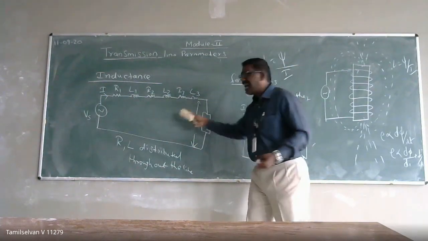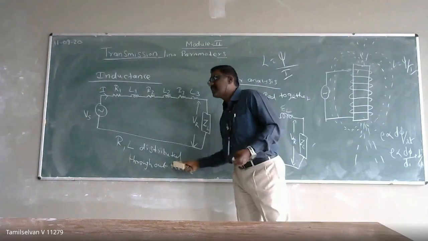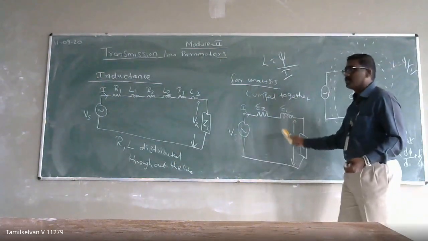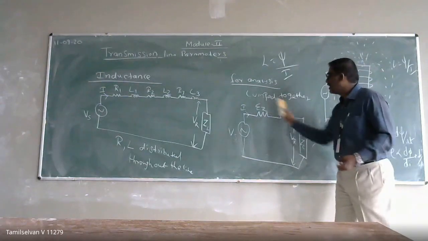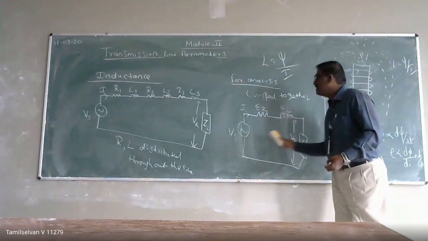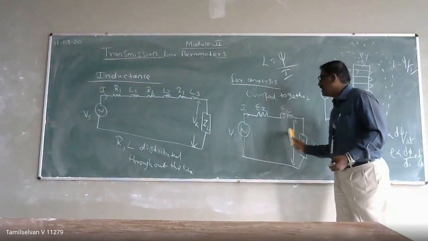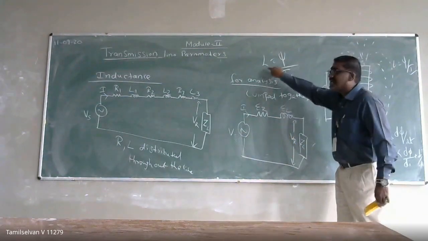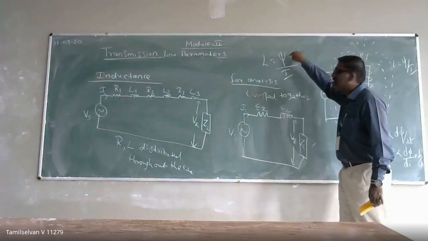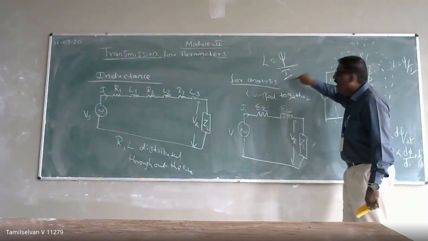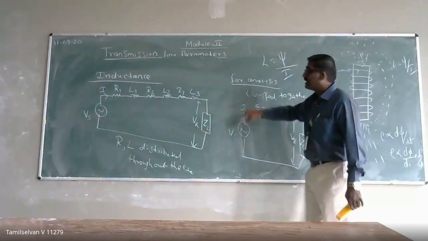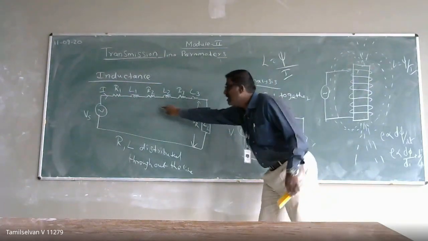This is the conventional representation. For our analysis purpose, I am lumping together the resistance and inductance in the transmission line. So what is the inductance? Remember, it is equal to flux linkage per unit ampere of current. That is what is called your inductance. Now for our transmission line, we have to calculate the value of the inductance.